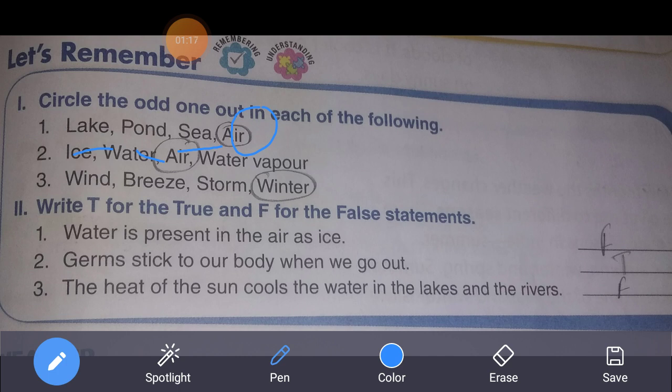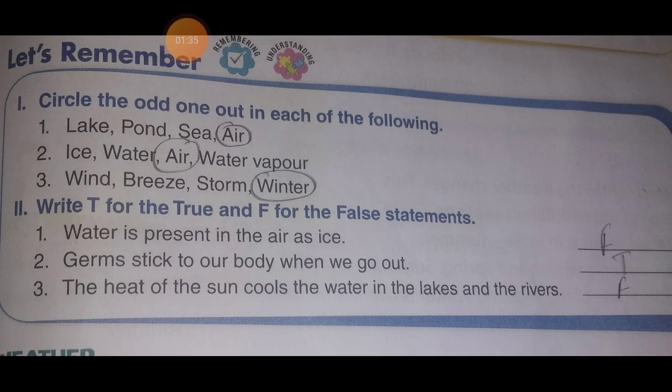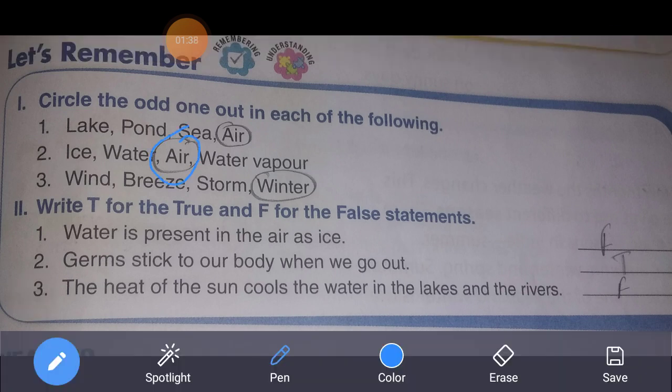Circle air. Next, ice, water, air, water vapor. Ice, water and water vapor are the three forms of water, but air, it is odd one out. So we'll circle air over here. Next, wind, breeze, storm and winter. So these are the three forms of wind or air, you can say. Winter is odd one out. Circle winter. Next, write T for the true and F for the false statements.